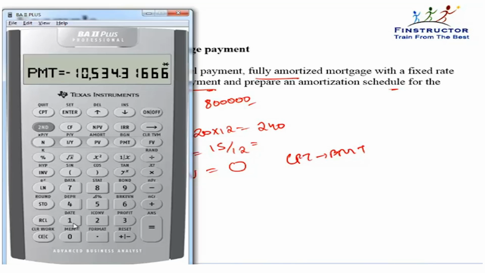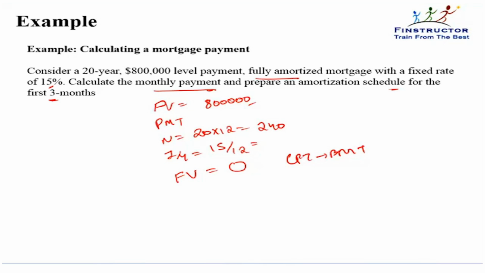We'll store this value in the memory register 1 in case we need it for the future. So PMT is 10,534, or that is the amount of payments that need to be made. Now, very importantly, remember that the interest paid is always equal to the outstanding principal multiplied by the rate at issuance.